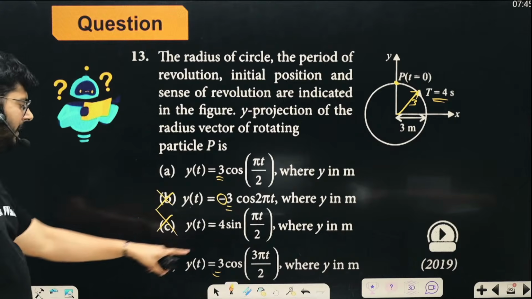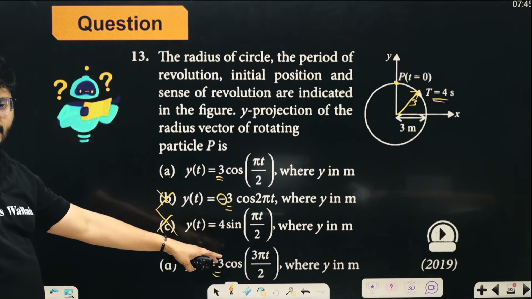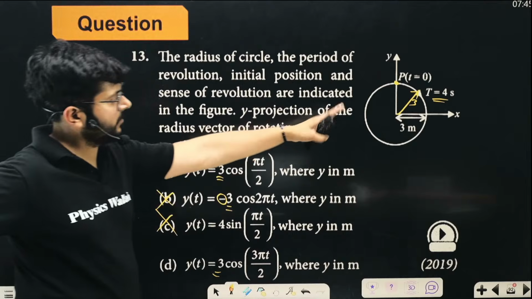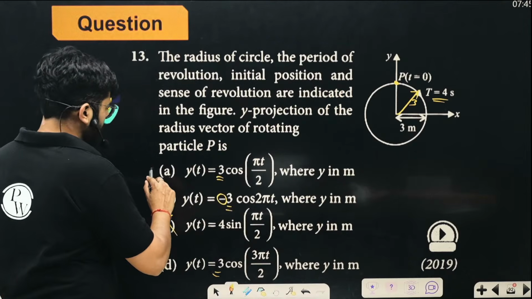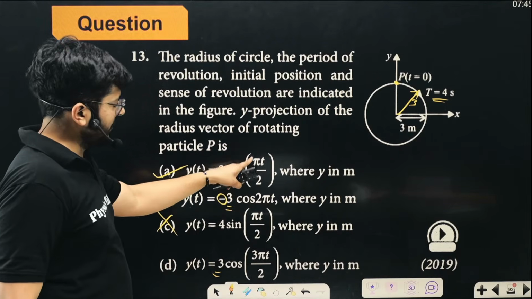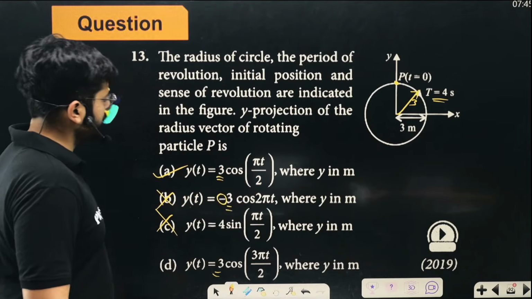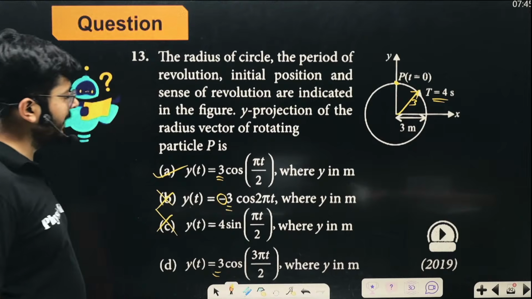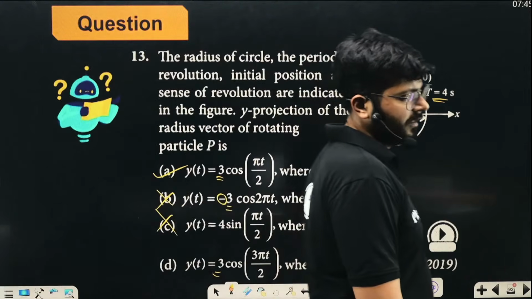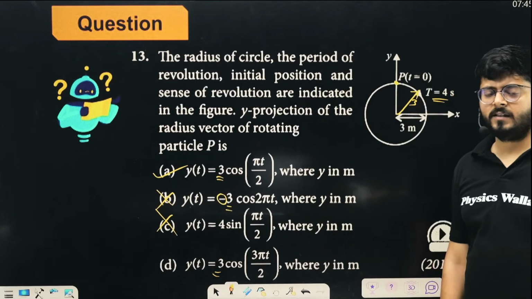So clearly 3 pi t by 2, this is not the displacement, right? The displacement in the first part is less than 90. So it would be this, right? The angular frequency is this much. So 3 cos omega t, where omega is pi by 2 into t. That seems to be correct. So this option is correct, right?